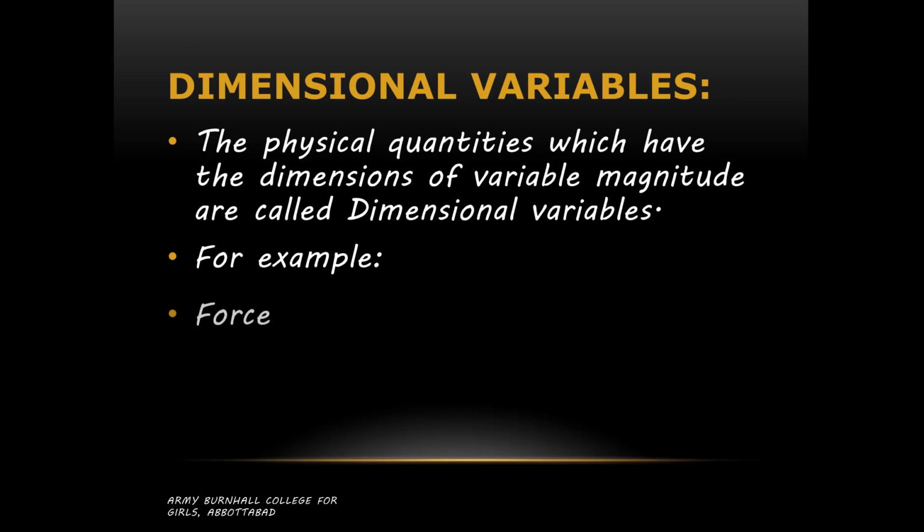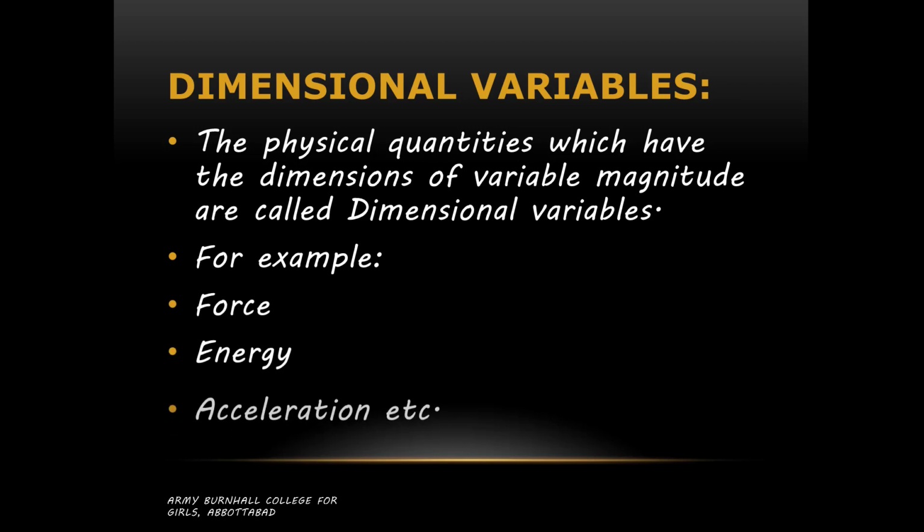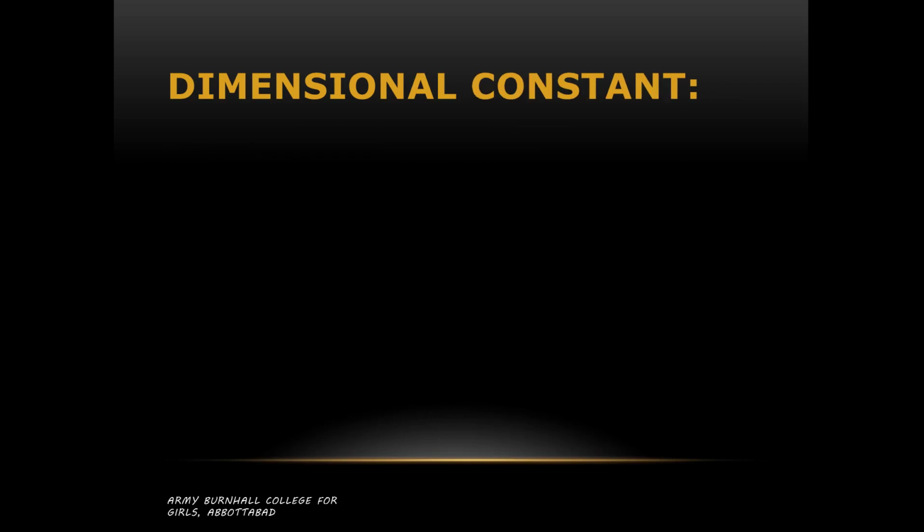For example, force, energy, acceleration, all these have dimensions, they have units, and they have variable magnitude, their magnitudes are changing. So we can say that these physical quantities are dimensional variables.